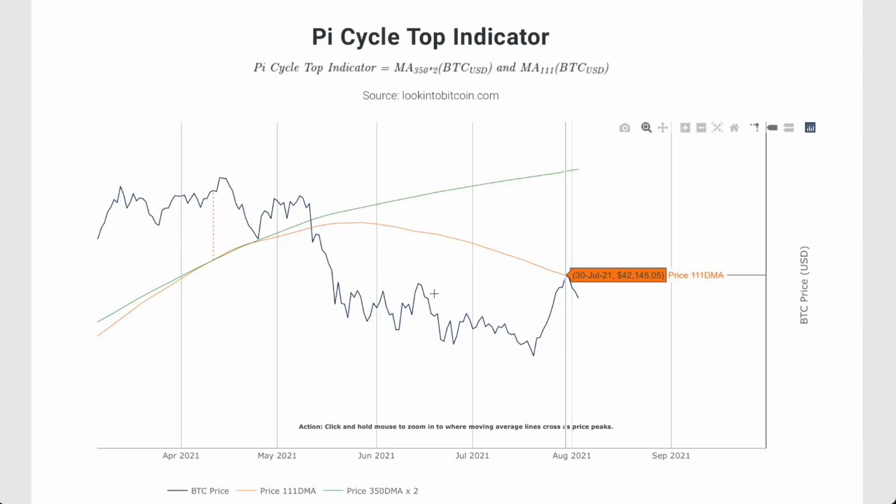And 39,000, for instance, is the range high of a weekly range. So could we see a scenario where that 39,000 area starts to align with this 42,000, or at least this 111-day moving average on the Pi Cycle Top Indicator? Because at the same time, we're also seeing the 200 EMA align at the 39,000 area.